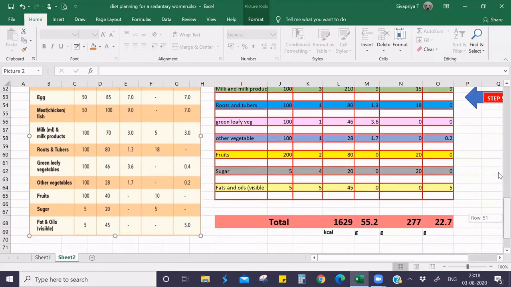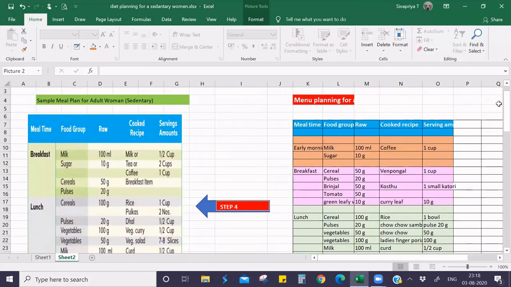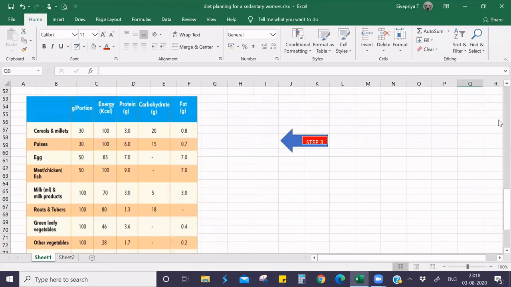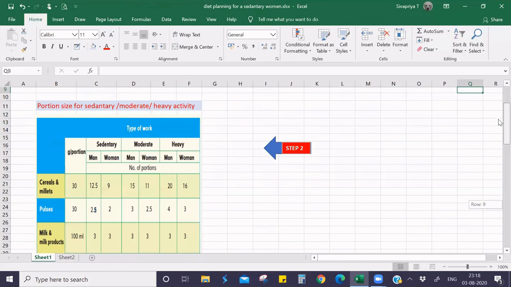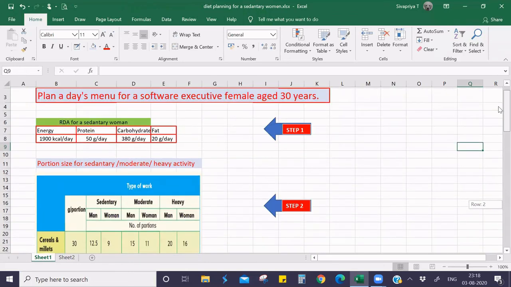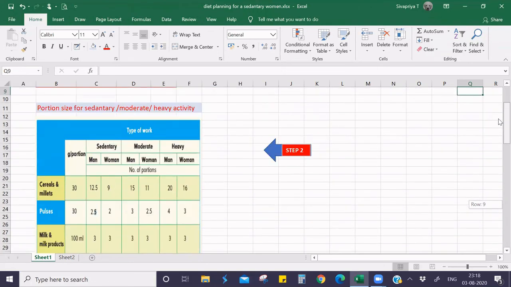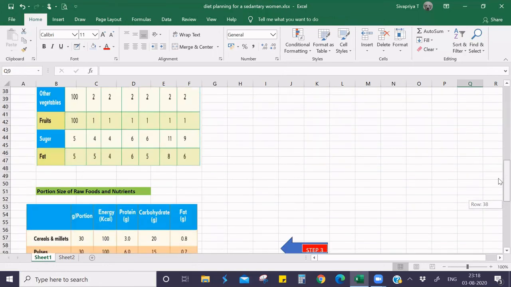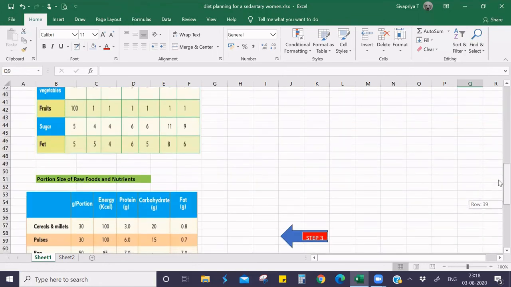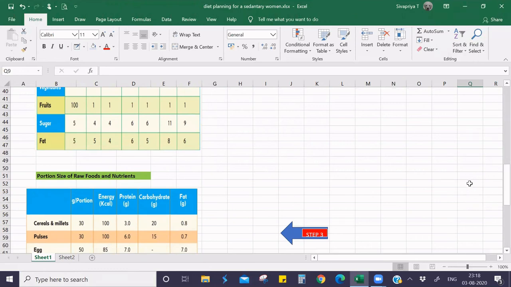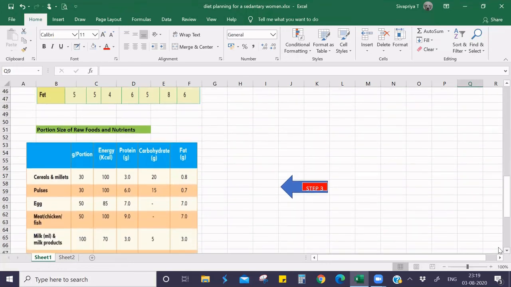For proper menu planning, you should be thorough with the first three steps. That is the RDA, recommended dietary allowances prescribed by ICMR. Then the portion size, which is also prescribed by the ICMR. And the third one, raw foods nutrient values. If you are thorough with all these three, you can easily calculate the nutrient value of the given menu.